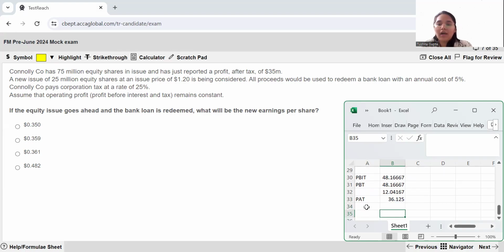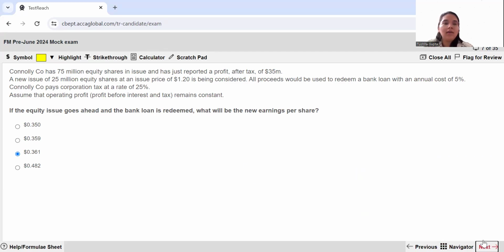Now I need to arrive at the number of shares. Earlier I had 75 million. Now I have 25 million more. So the total number of shares that I have at the moment is 100 million. So I need to divide this. EPS is nothing but your profit after tax divided by your number of shares. Number of shares is 100 million. So it gives you 0.36125. So this is the closest answer, 0.361.